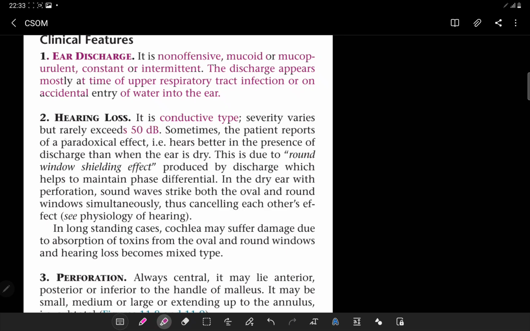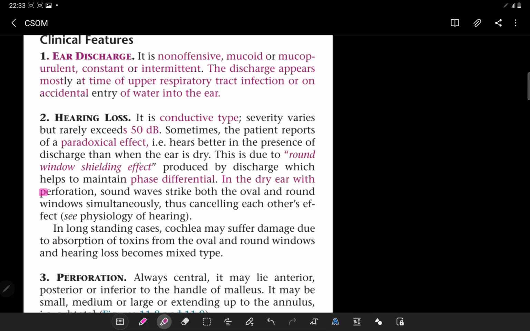Sometimes the patient reports a paradoxical effect, that is, hearing better in the presence of the discharge than when the ear is dry, because of the round window shielding effect. It's very important. What is a round window shielding effect? Whenever there is a discharge, the patient hears better. Why? Because the discharge covers the round window, and so a phase difference is maintained, which causes better hearing during the time of the discharge.